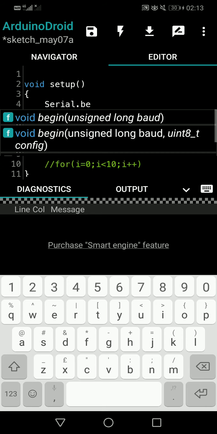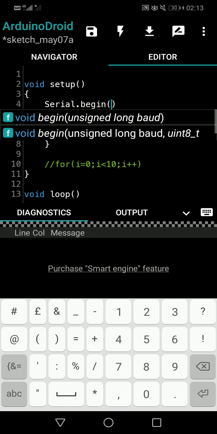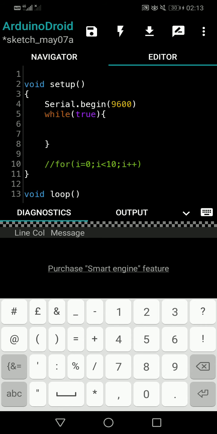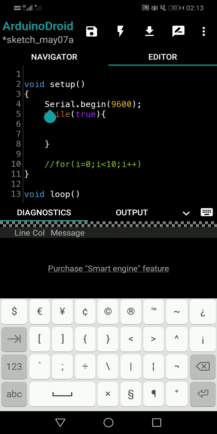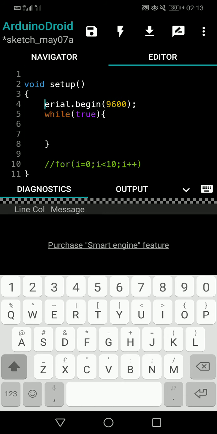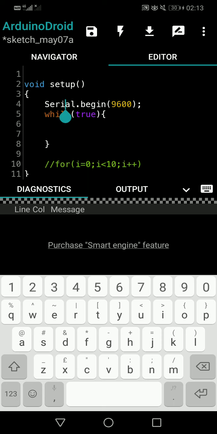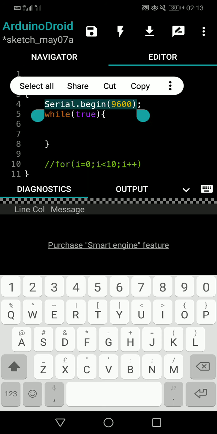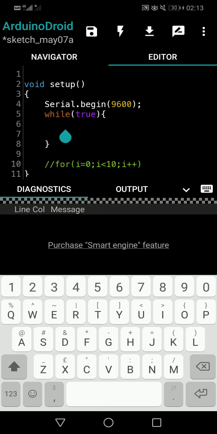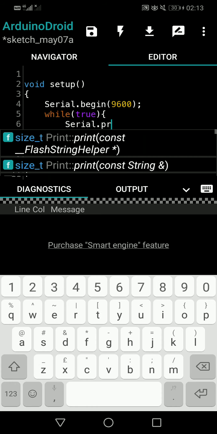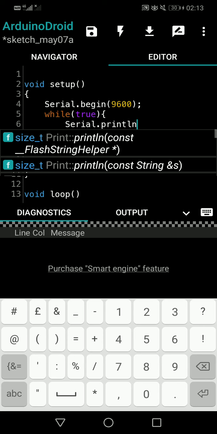dot begin. You know those things, right? If you don't remember that, you have to go and watch it, right? Serial dot begin. Am I making any mistakes? Because I'm not seeing it, the color is not changing. Let's write it with small letters. Okay, I think that's fine. Serial dot begin. If it is giving any errors, please have a look at how to write serial dot begin and change. I think it is correct. I just don't remember all of a sudden. Okay, no problem. So then here you write serial dot println.